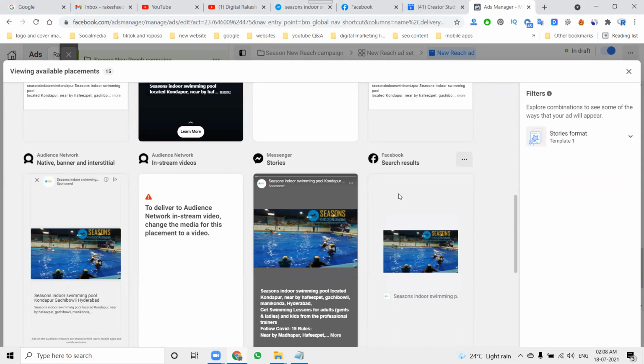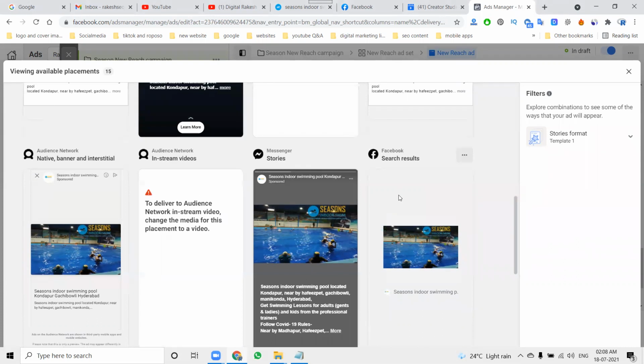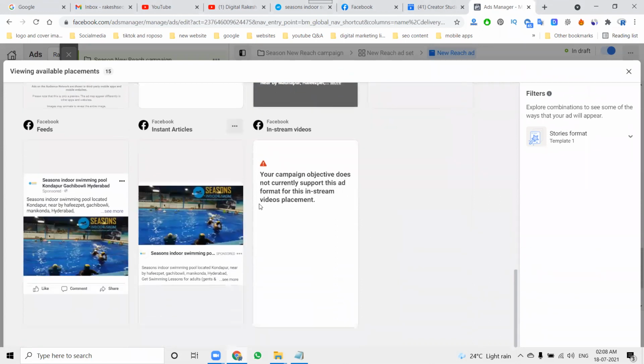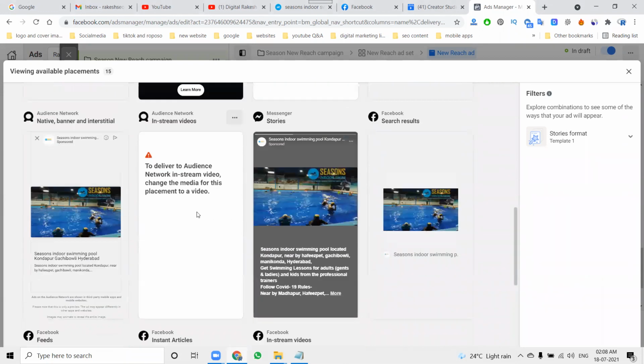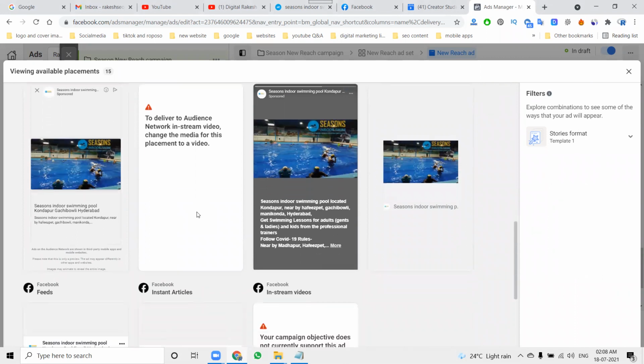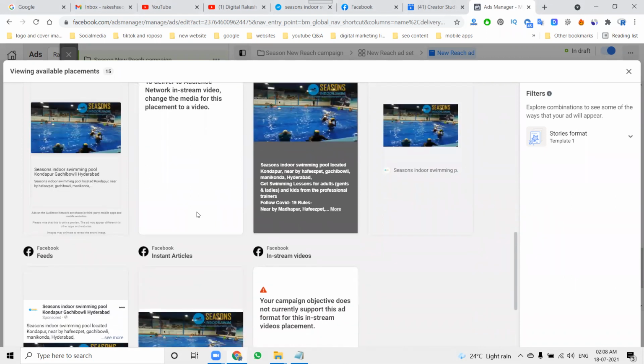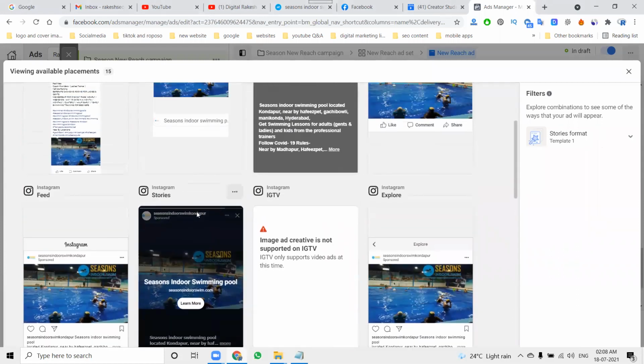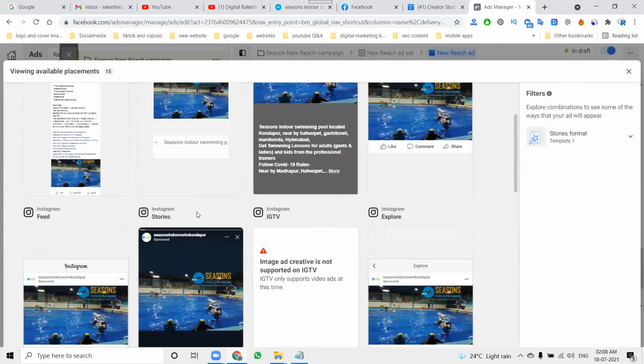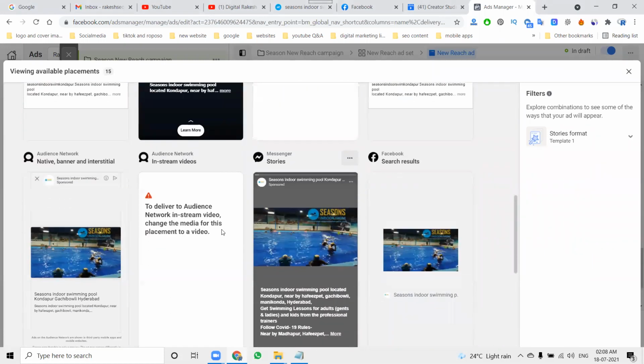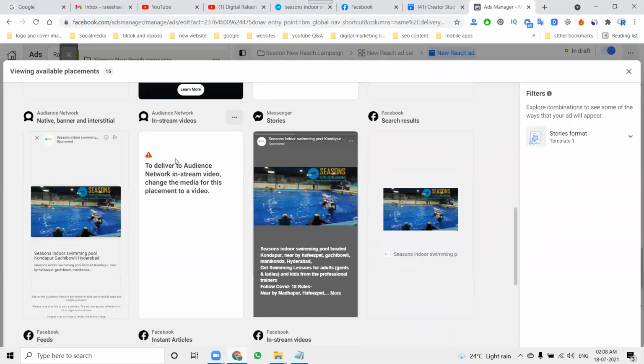Messenger stories and Facebook search results are options. The one not accepting is Facebook Instant Articles. This will not support IGTV. This is not supporting instant video. Why not supporting video? Because this is only for promoting an image, not text.